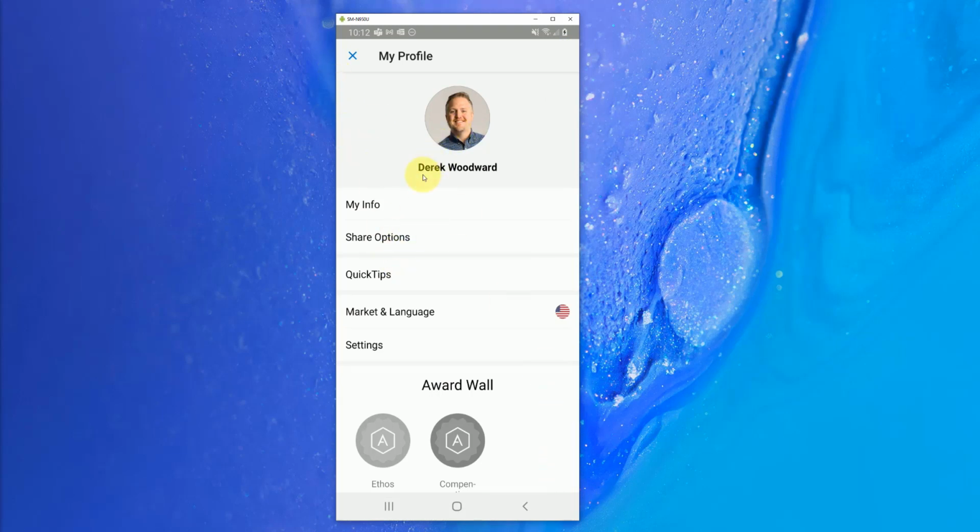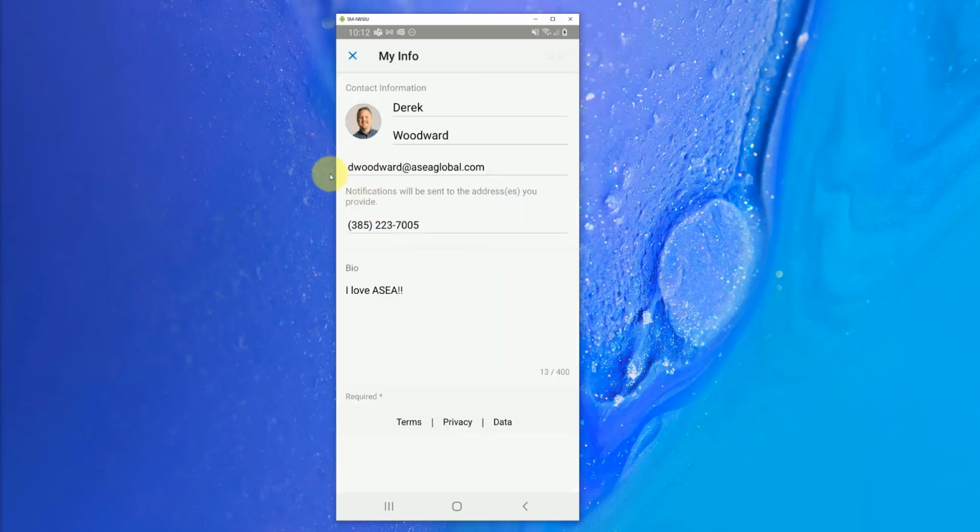Now, when you get to the My Profile section, you're going to have an area here for My Info. This is the area where you're going to want to adjust how your image looks, your name, things like that. There's a lot of you who sign up as a business name, and if you want to personalize this app more with your name, that is the area where you're going to want to do that. So adjust your picture, things like that.